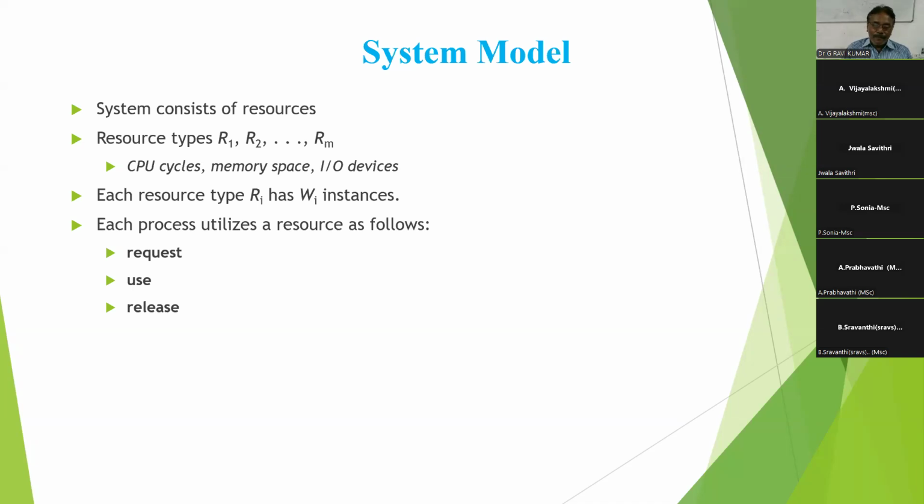Simply, a computer system consists of a number of resources, with resource types indicated as R1, R2, R3, and so on. These resources are CPU cycles, memory space, and IO devices. Each resource type has a number of instances.